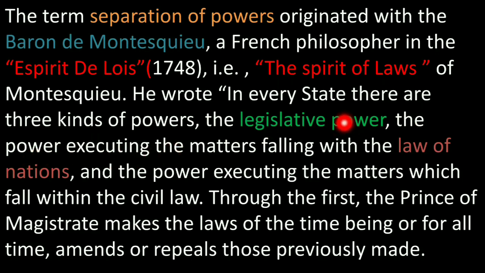here he describes the function of the legislative power, the power executing matters falling within the law of nations, and the power executing matters which fall within the civil law, the first being legislative. The prince or magistrate at that time used to make the law. That's why he said the prince of the state makes law for the time being or for all time, and amends or repeals those previously made. It means that the prince or magistrate was given the power to amend and repeal any act previously made. This power was given to the legislative power, under the power granted to the prince or magistrate.